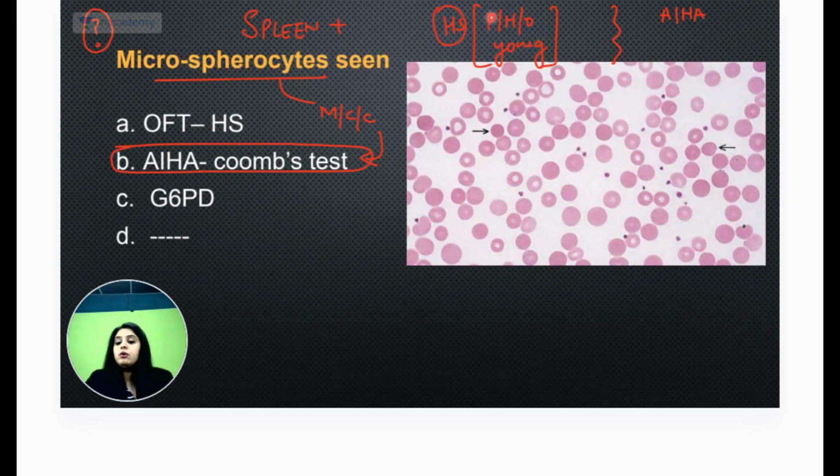But going forward, I have told you how to approach the question. If this question comes again, you know what to see. Family history है, repeated episodes since birth, go more in favor of HS. If there is no family history, then AIHA.